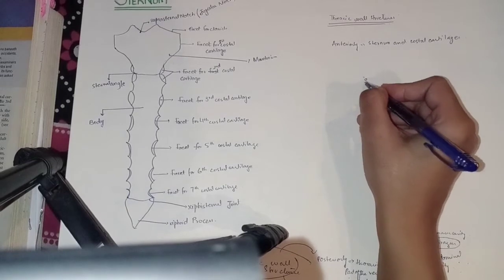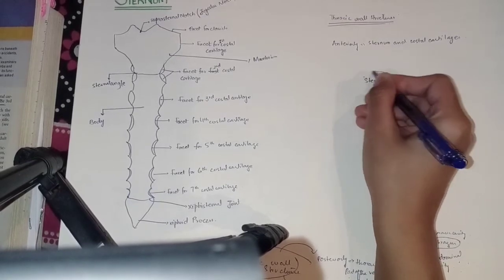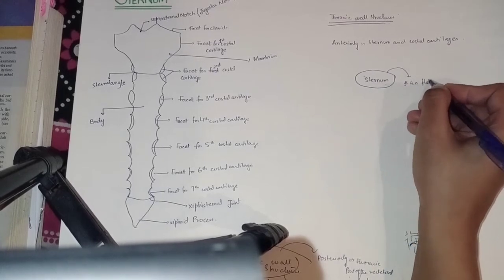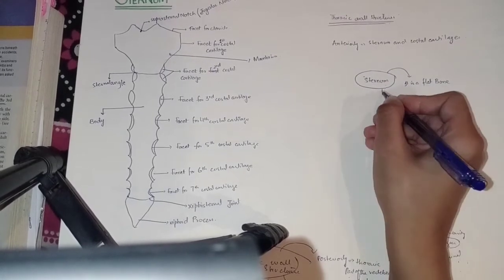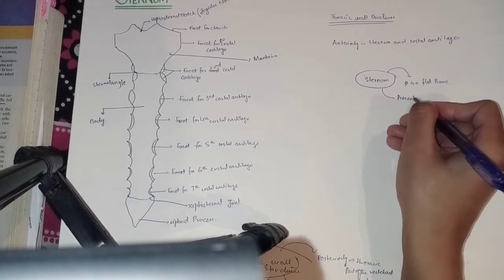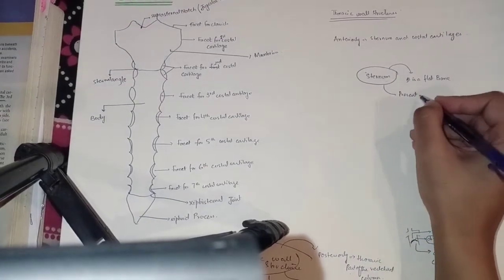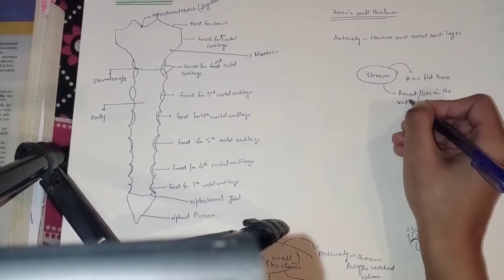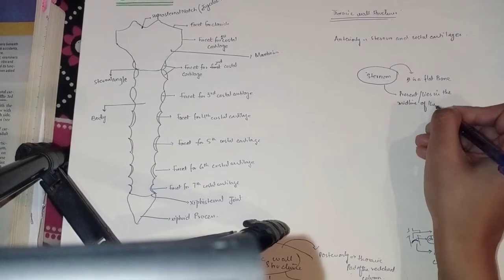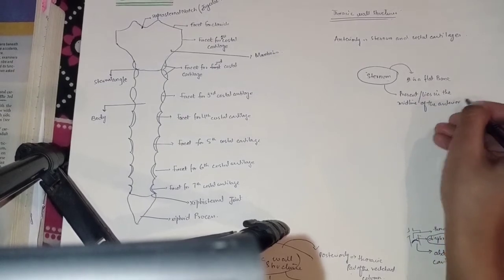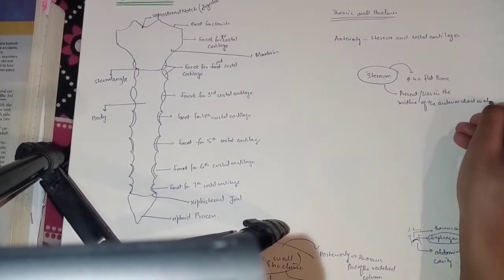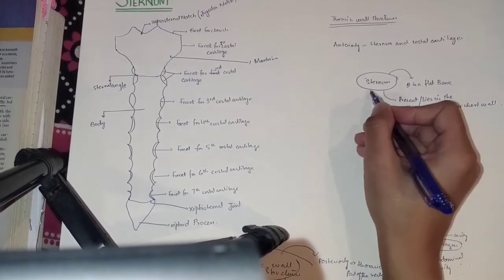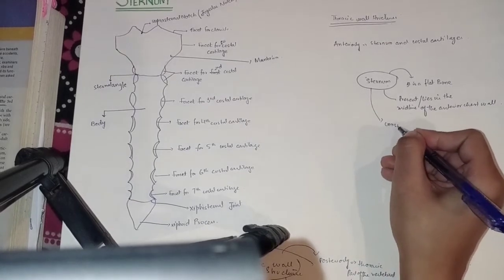Basically, the points we should know: it is a flat bone that lies in the midline of the anterior chest wall, and it consists of 3 parts.